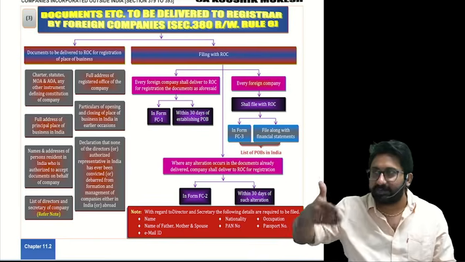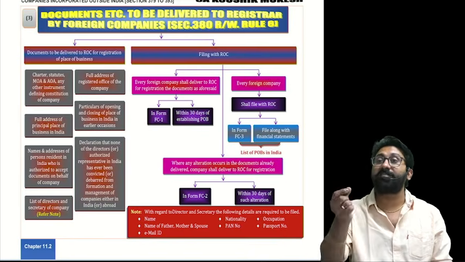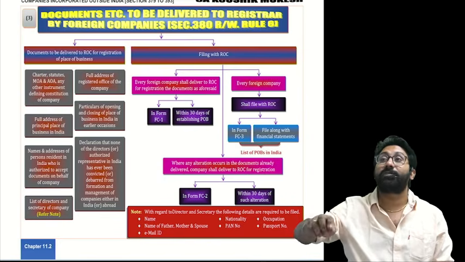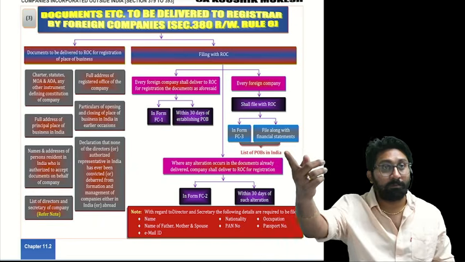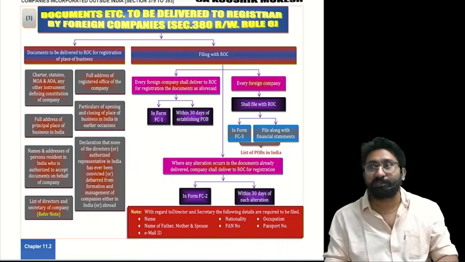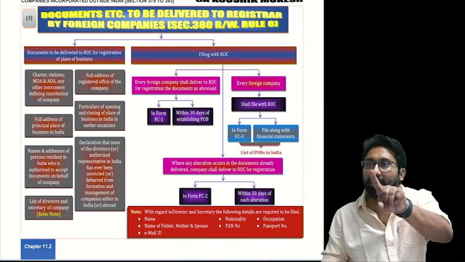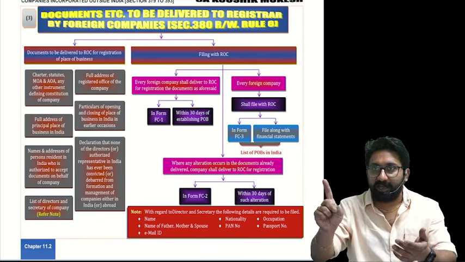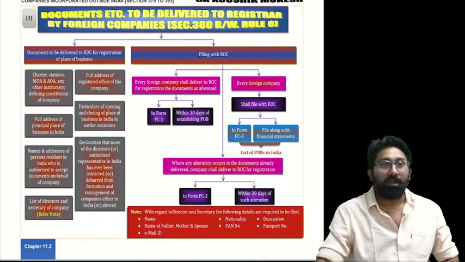So, summarize everything at first answer. What section are we reading? Section 380 contains documents to be delivered. Everyone repeat. To whom? To get the license to continue the business in India. Like in a normal company you file MOA, AOA, like that here also 7 documents we need to file. How many? 7. What are the 7?